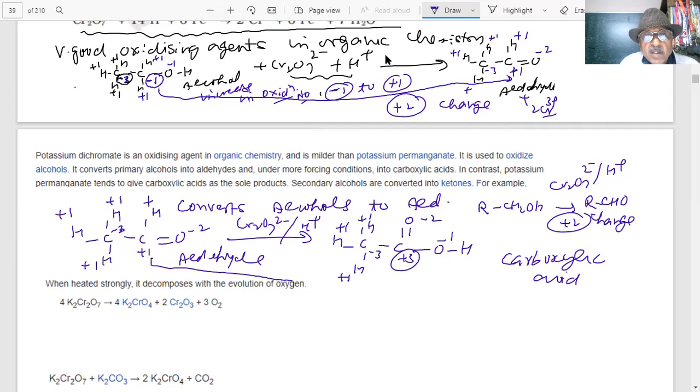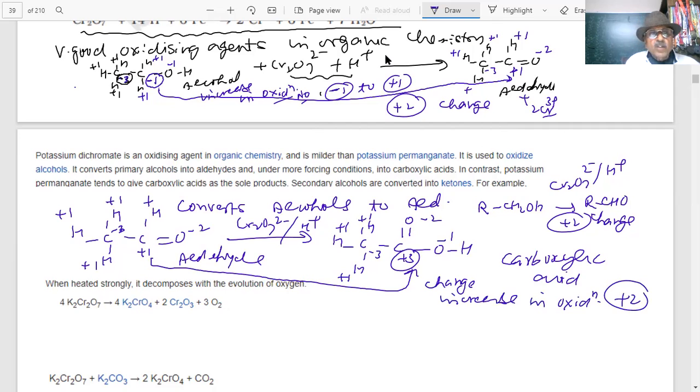So from here, +1 to +3. How much is the increase in oxidation number? +2. Sorry, my bad, that is +2, which we call oxidation. So therefore, aldehyde is being oxidized to carboxylic acid.